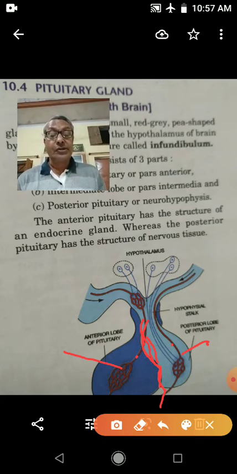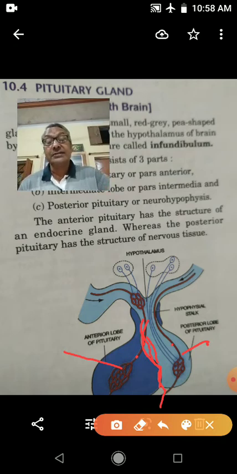This hormone controls the distribution of pigment in the skin. In the skin, melanin pigment is present, which is responsible for coloration of the skin. Its secretion and distribution are controlled by melanocyte stimulating hormone, secreted by the intermediate lobe of the pituitary gland.